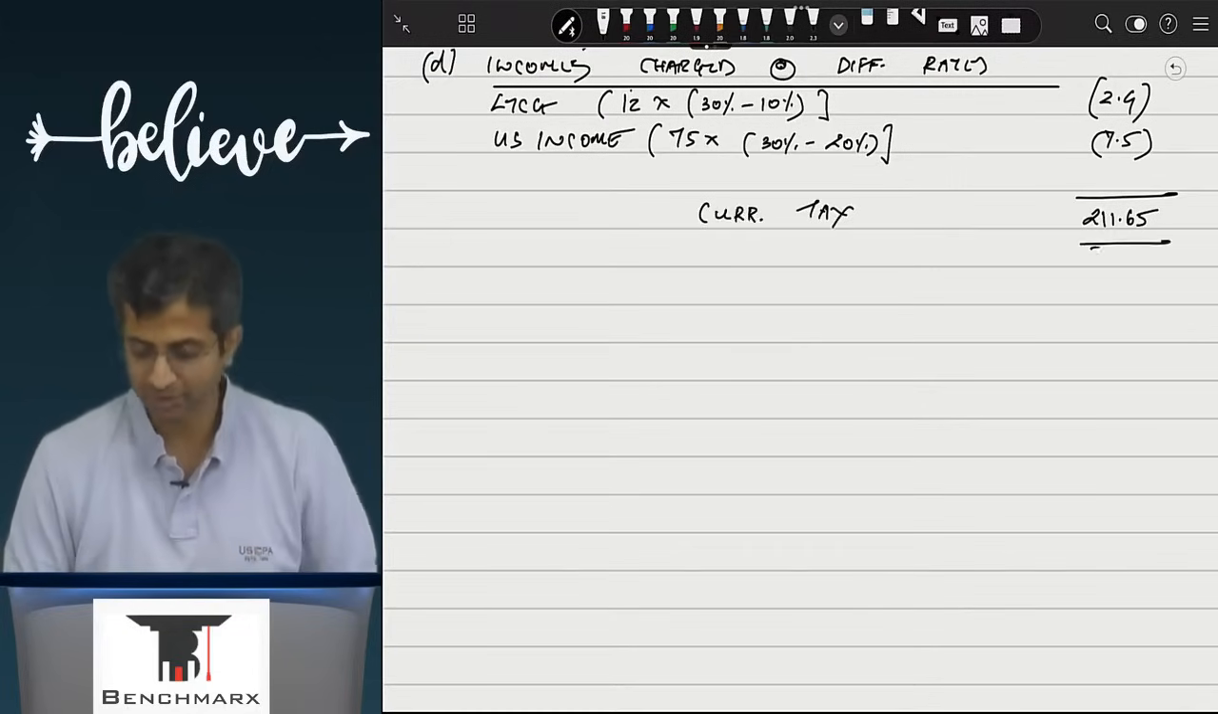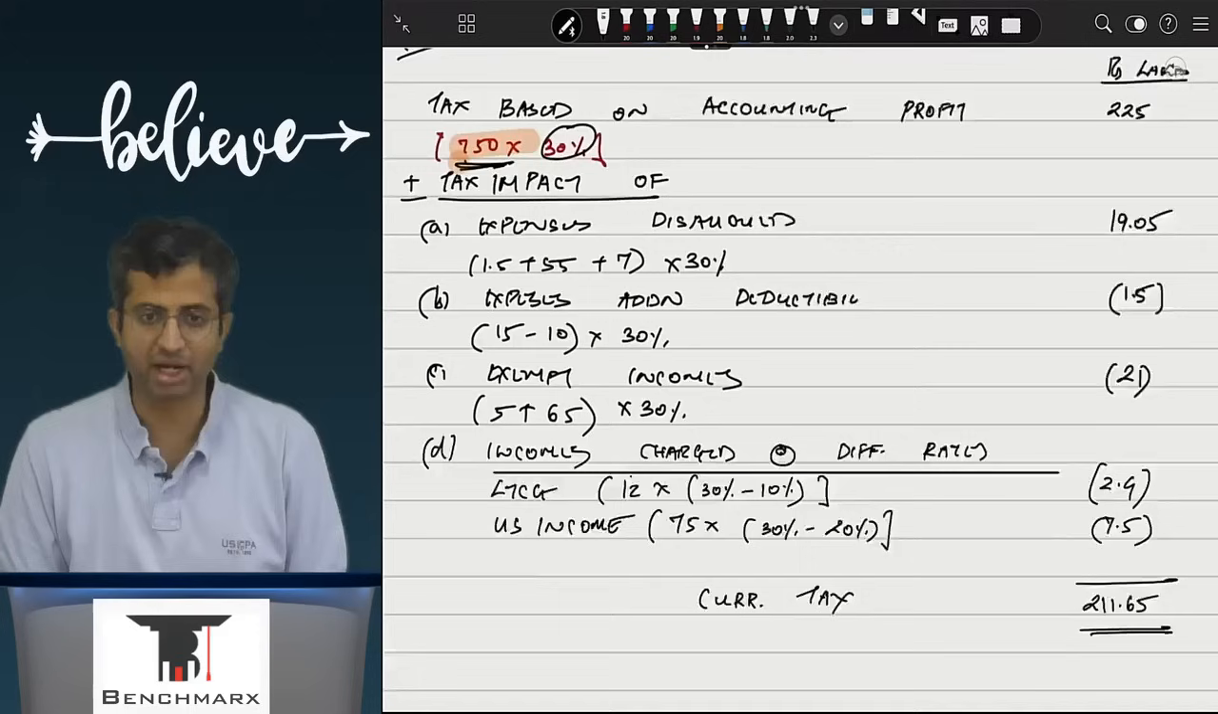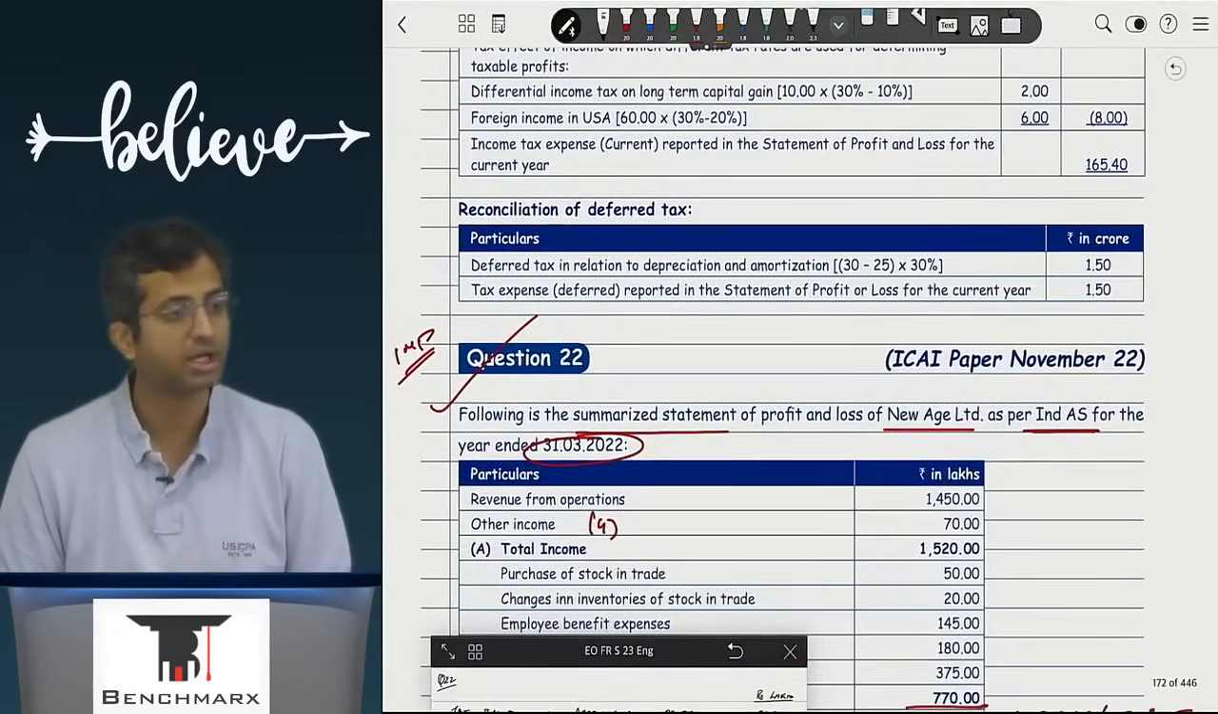So it is more of a tax sum, but it actually landed up in the exam. It had even come in the RTP, so it's good for a revision perspective. It's a reconciliation related question. Are we getting this?